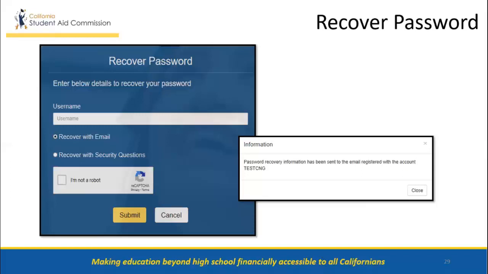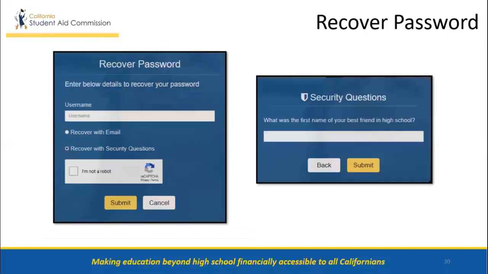If students choose to recover their password by email, they will provide their username, click on the reCAPTCHA, and press Submit. An email will be sent to the account with that same username that was provided. To recover a password, students can also answer one of their security questions from when they first created their accounts. Once students have provided their username, they will click on the reCAPTCHA to confirm that they are not a robot, click on the Submit button, and another box will appear with one of their security questions. The students will need to answer the question exactly as they had typed it when they first set up the account.